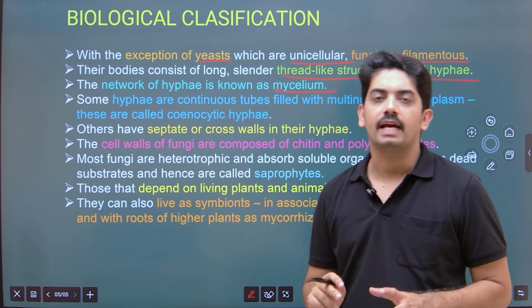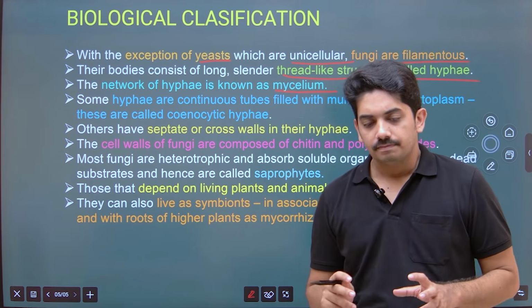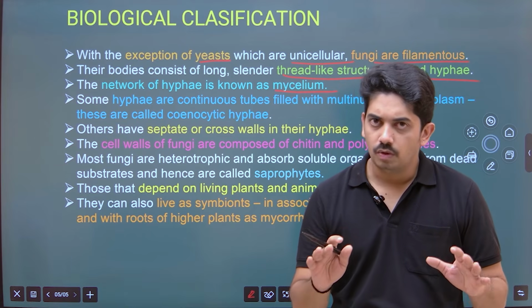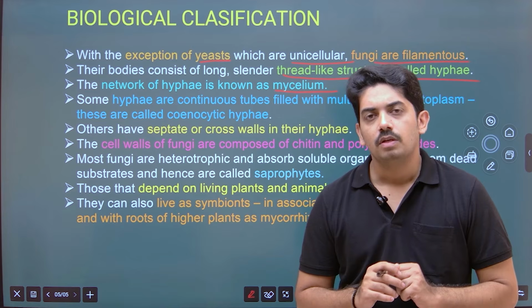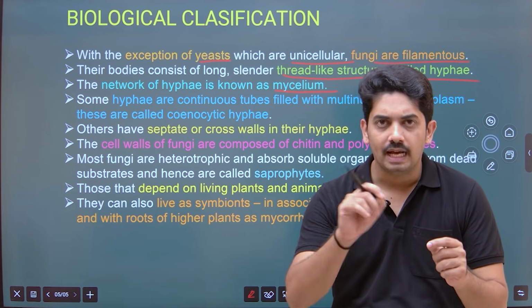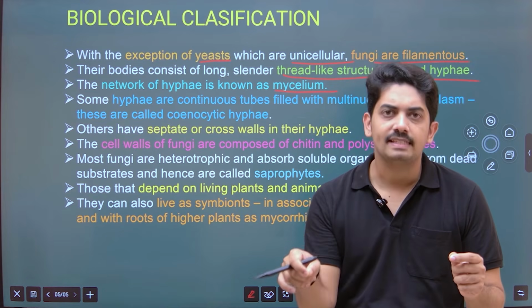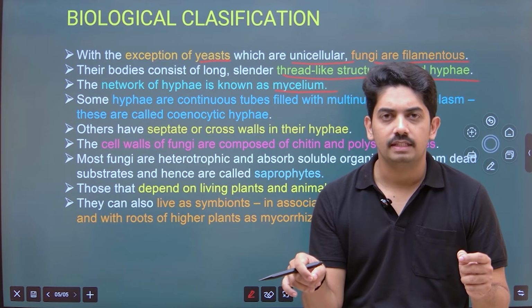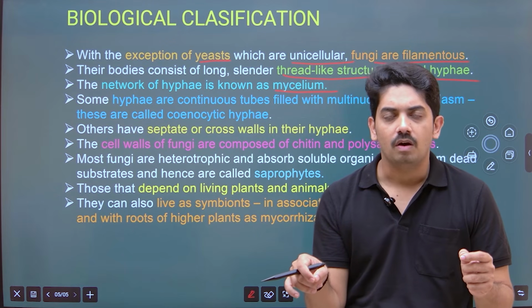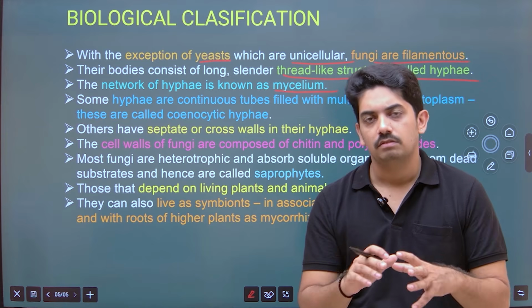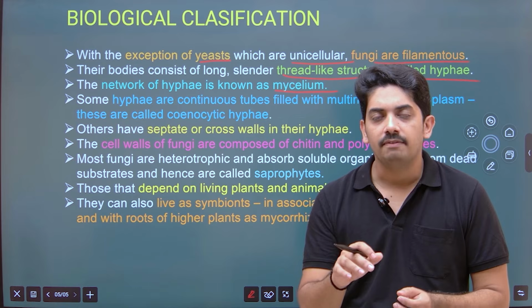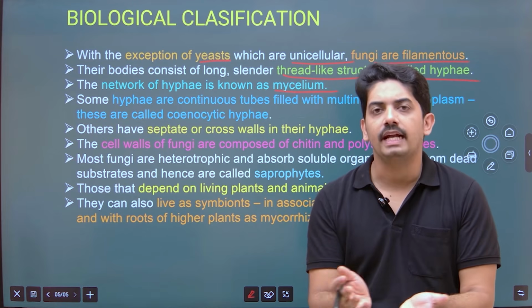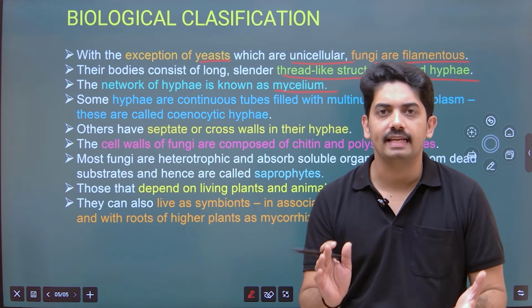Very important character. So if you have observed anywhere how mushrooms are cultivated, they take a small hypha and place it in the medium, nothing but the nutrient medium or the dead and decaying material. On that, these hyphae grow massively and produce white thread-like structures.